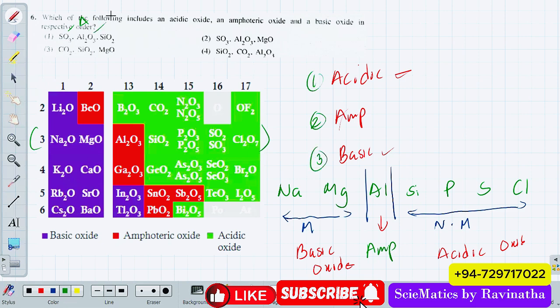So acidic, and the aluminium oxide is amphoteric. That's correct. Silicon dioxide is again acidic, because silicon is a non-metal, so it produces an acid. So that can't be the answer, since you have 2 acidic compounds there. In the second one, this is acidic, sulfur, the third one is amphoteric, that's correct. Look at the magnesium. It's a metal, and metals usually produce basic oxides. So now you have the correct order in the second answer. One thing here: carbon dioxide is a non-metal oxide, which means it produces a basic oxide. Sorry, the acidic oxide. My bad. Carbon dioxide is an acidic oxide. Now moving on, the answer is number 2.